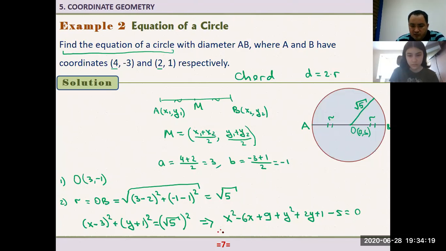Dot, dot, dot. Therefore, in math, this means dot, dot, dot, triangular dot. It means therefore. Therefore, the equation of the circle is x squared plus y squared minus 6x plus 2y. 9 plus 1 is 10. 10 minus 5 is 5. So here we have plus 5 is equal to 0.